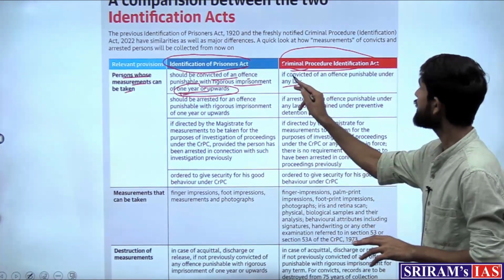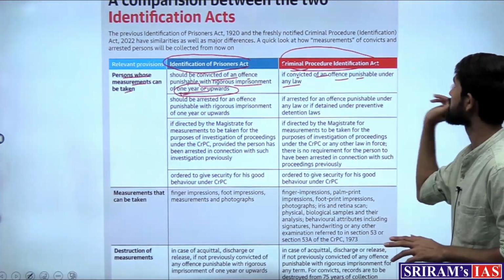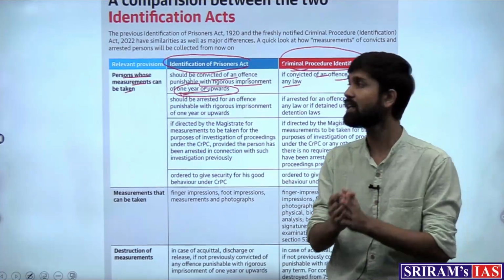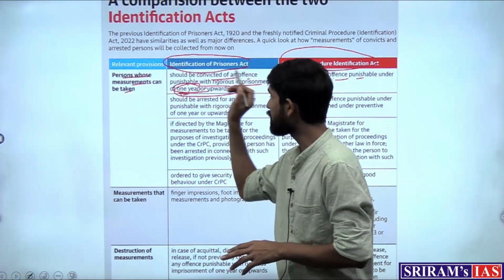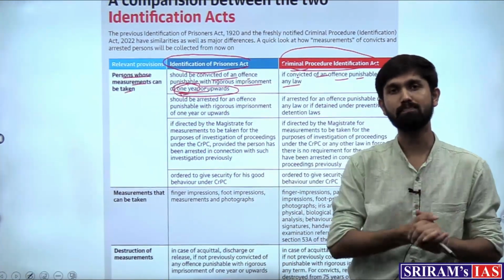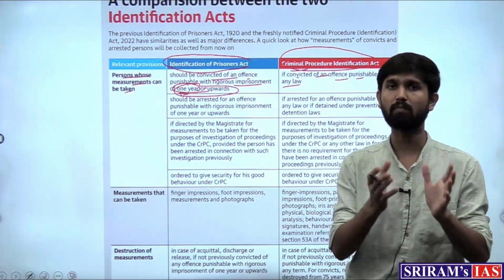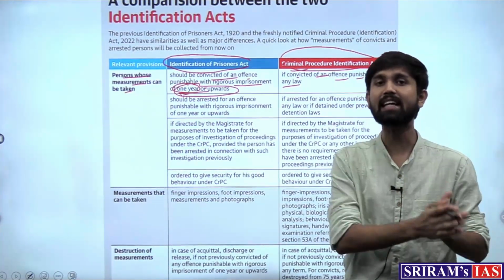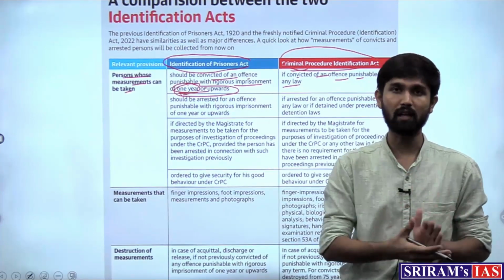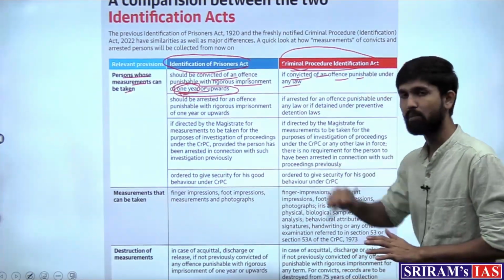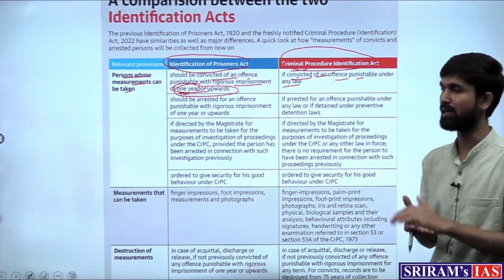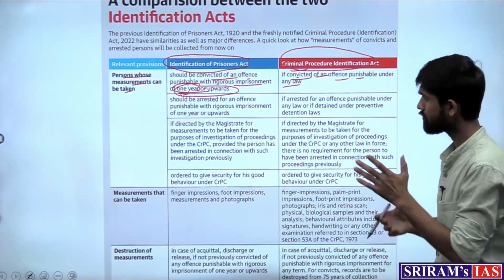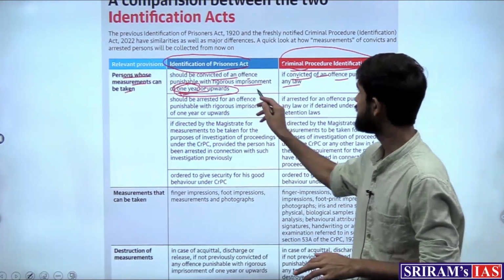2022 law says that if convicted of any offense punishable under any law, which means that it does away with the requirement of the 1 year crime punishment provision, which means that for any crime that is committed, a person accused of that is liable to give his features or give his measurements to that effect. And this is the first feature.